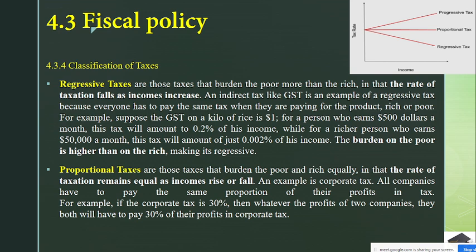Will it be possible for him to pay? It will be hard for him to pay. Okay, so this is known as regressive tax. It is more of a burden on, you can say, poor people.